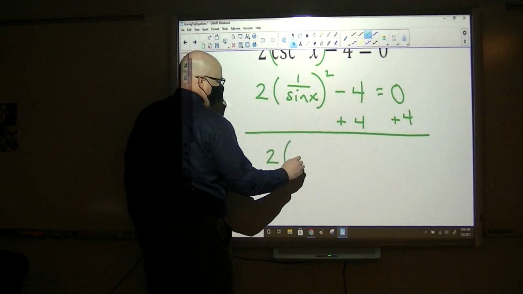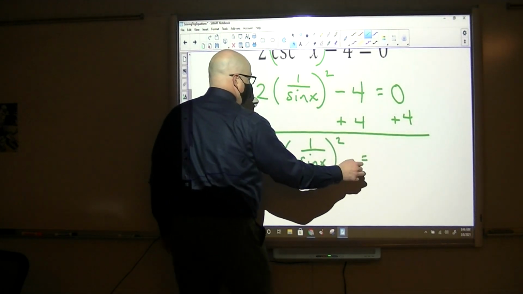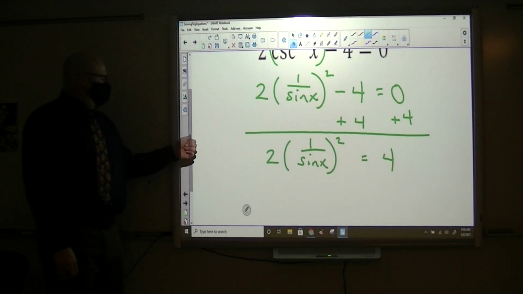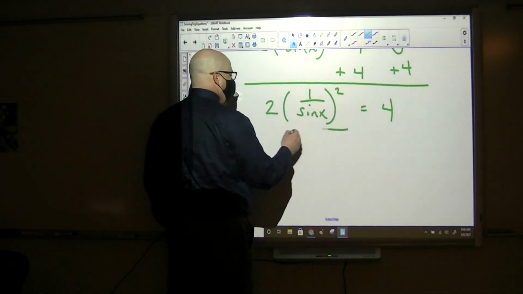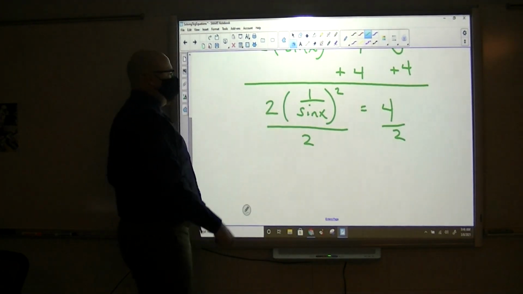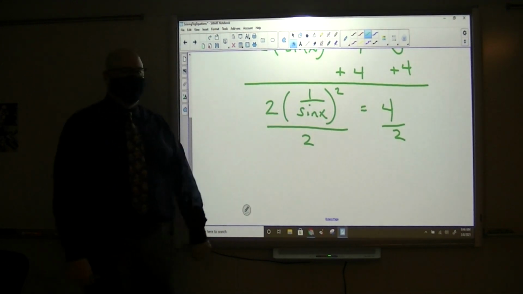Now I have this. Then I'm going to divide by the 2 that's in front. I'm going to cancel that. That 2 is being multiplied times this quantity, which I'm solving for, so I'm going to divide by 2 and cancel.